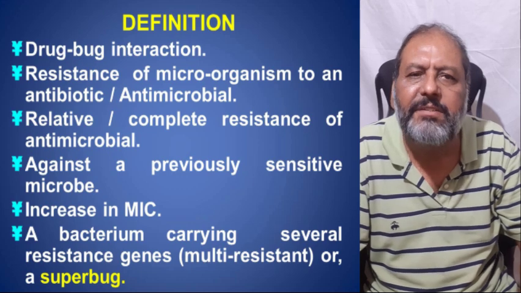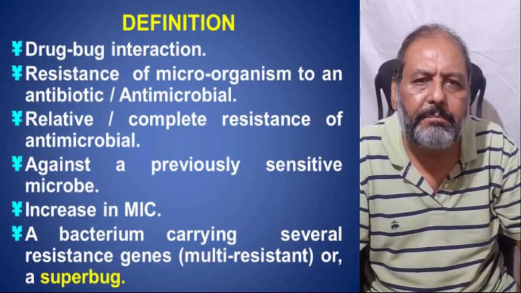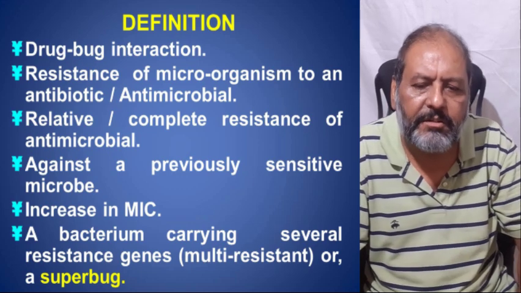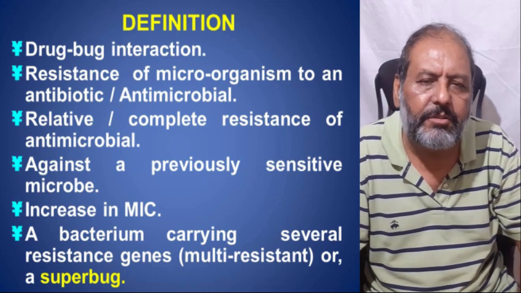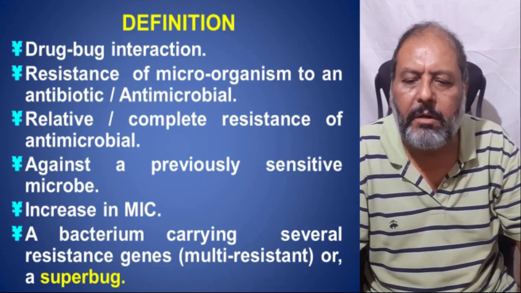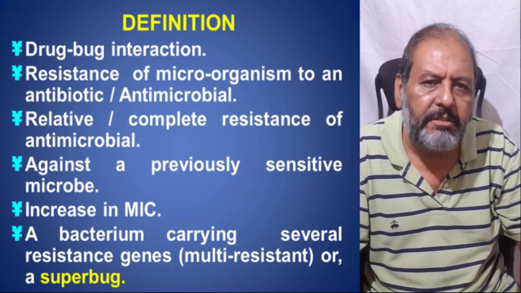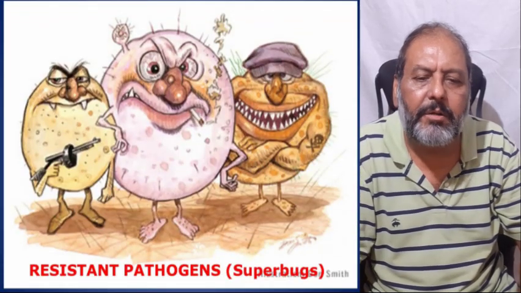There is an increase in MIC, minimum inhibitory concentration of the drug, and a bacterium carrying several resistant genes, multi-resistant or a superbug, is resistant to many antibiotics.